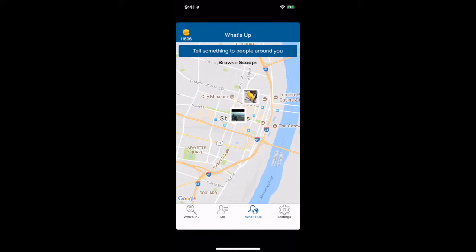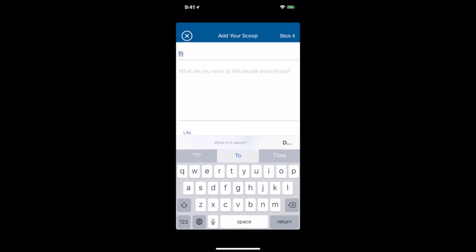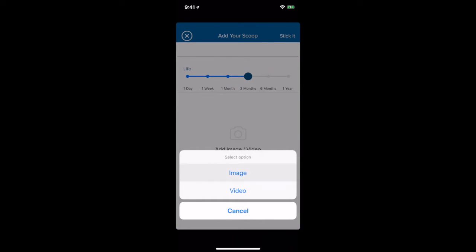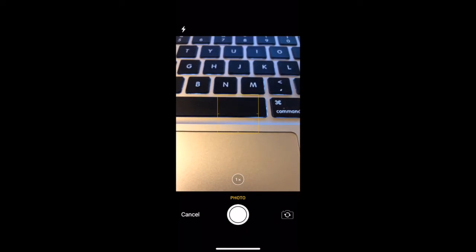Be part of this fun discovery yourself and post your own scoop. Add a short title, description, and a photo or a video. That's it. Your scoop will be pinned to the location where you created it from. People from all over the world will be able to see it, but your real identity will not be revealed.